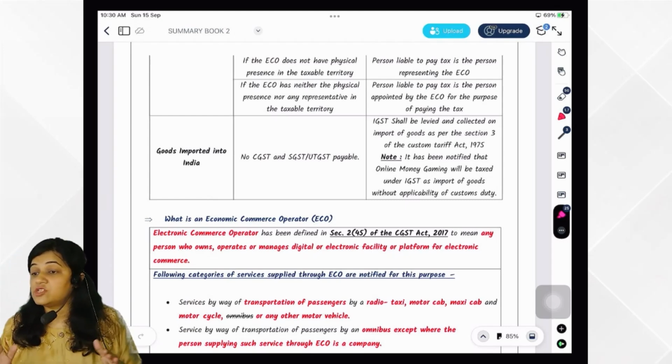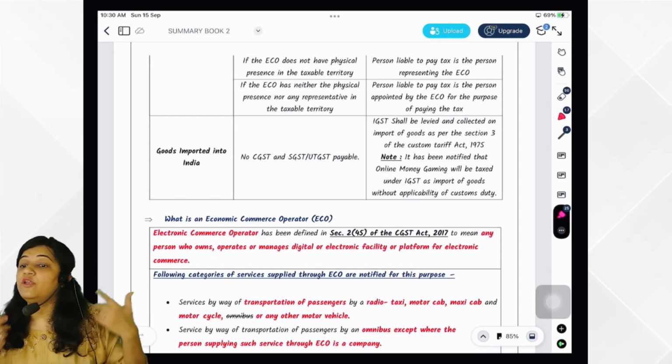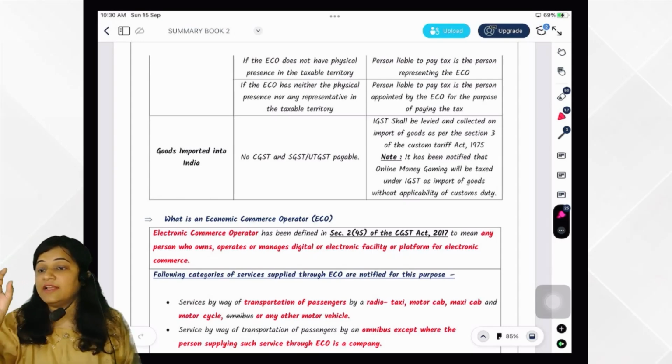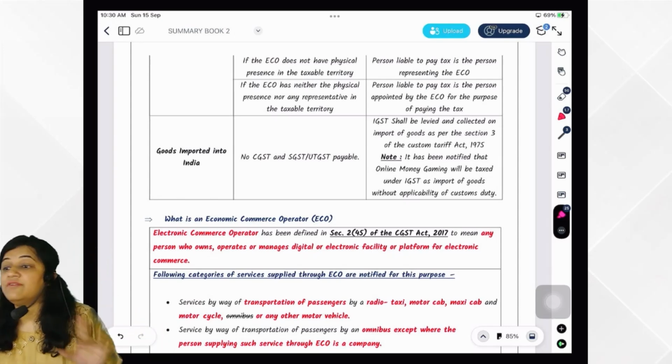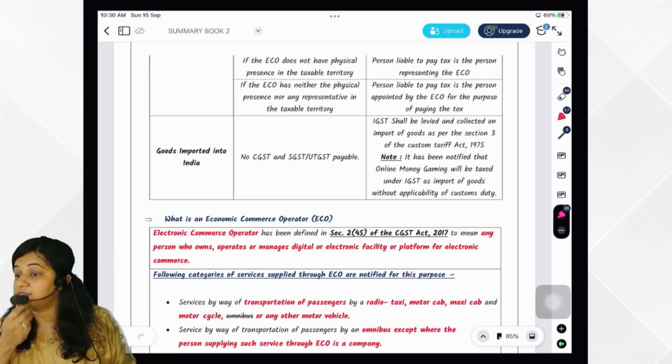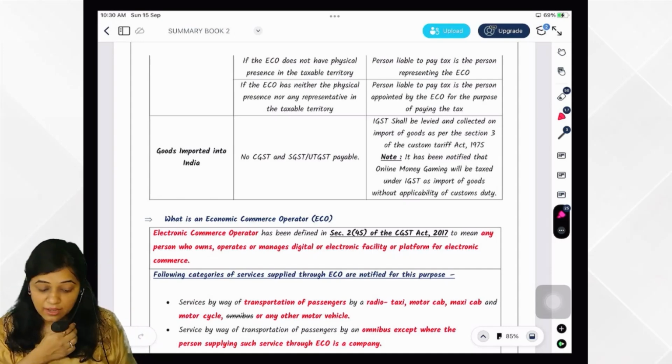And the transactions which are not intrastate and not falling in the definition of intrastate will be treated as interstate. In interstate, IGST would be levied, always levied by center government, and it is apportioned between center government and the consuming or destination based state. Are you very clear on this?